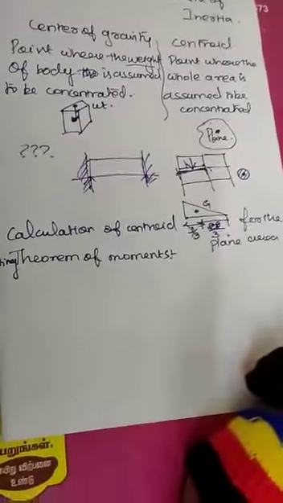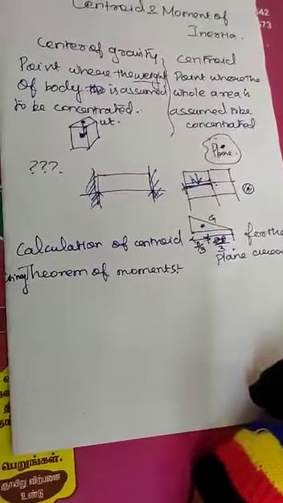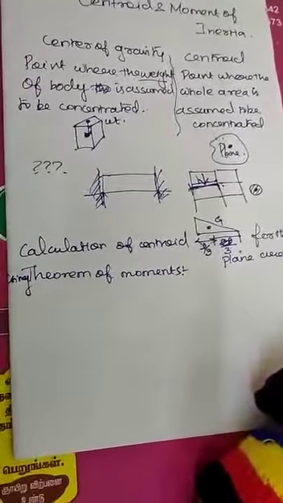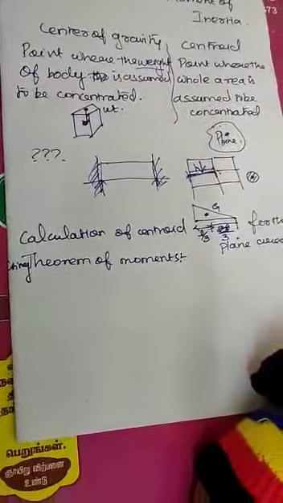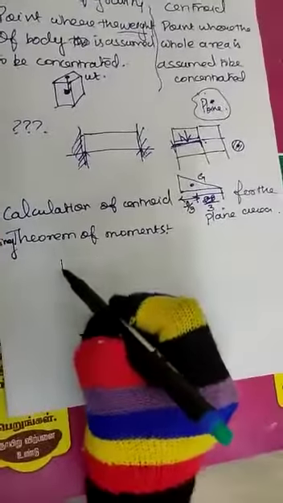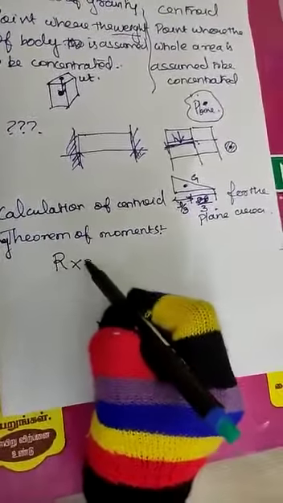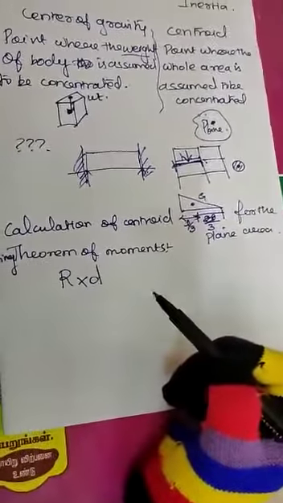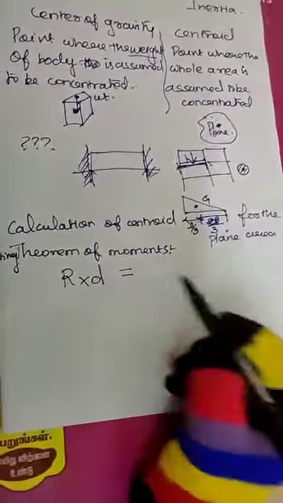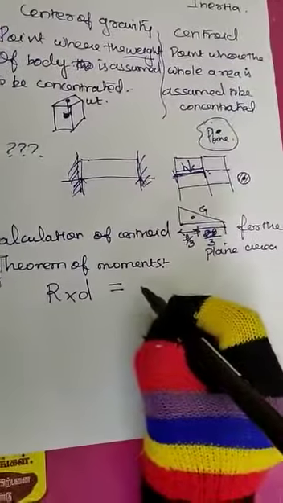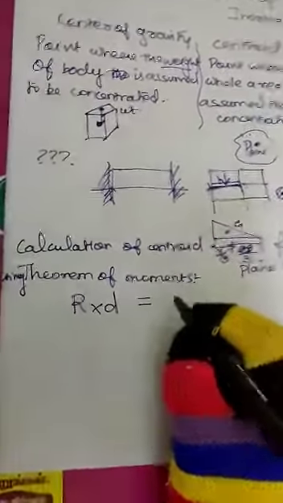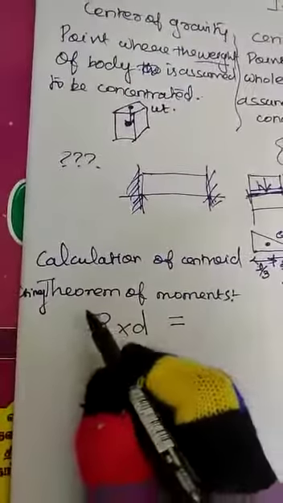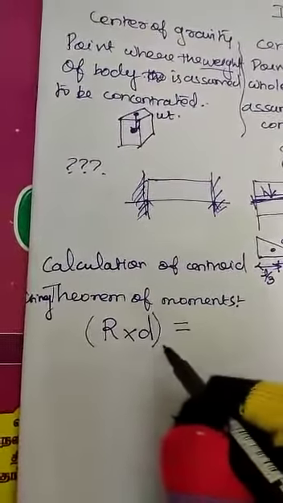You remember the theorem of moment? Varignon's theorem. Varignon's theorem says that the resultant force multiplied by the perpendicular distance is equal to what? It is the moment of the resultant force at a particular point.